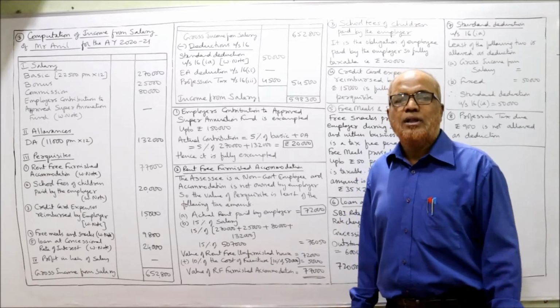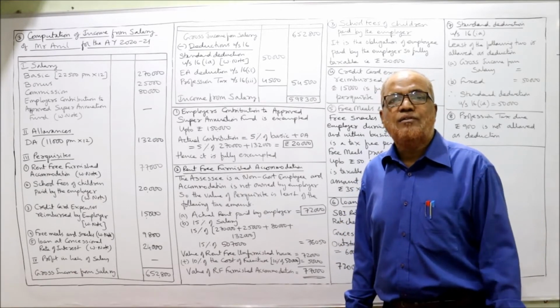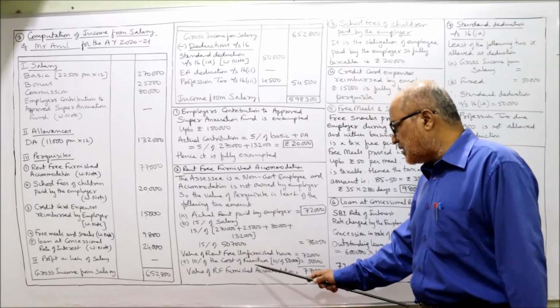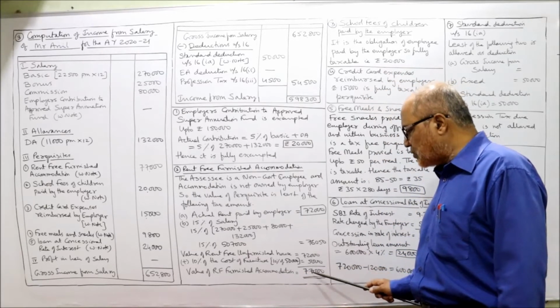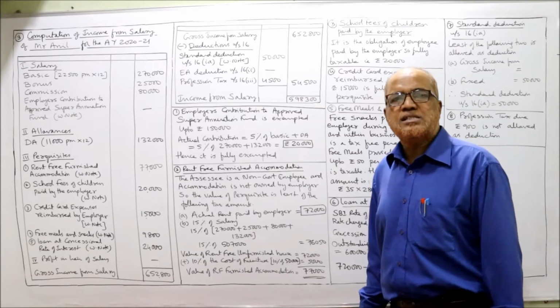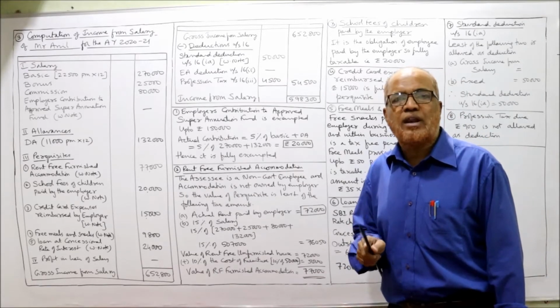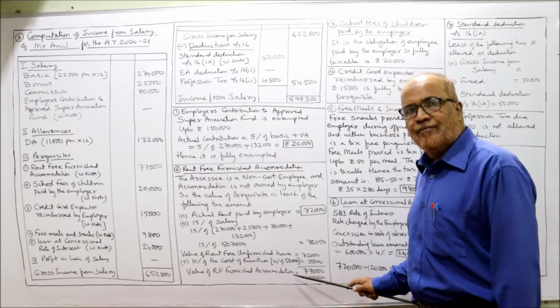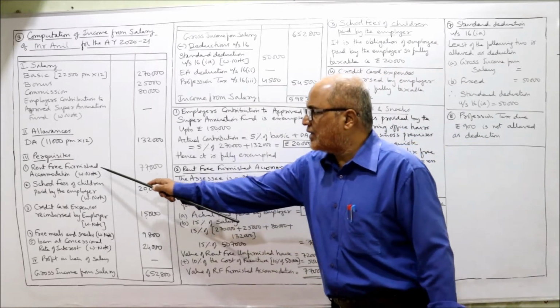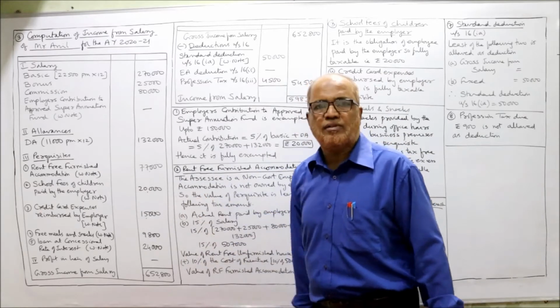The cost was 50,000, so 10% of 50,000 is 5,000. 72,000 plus 5,000, 77,000. This 77,000 is the value of rent-free furnished accommodation. So here I have taken rent-free furnished accommodation 77,000.